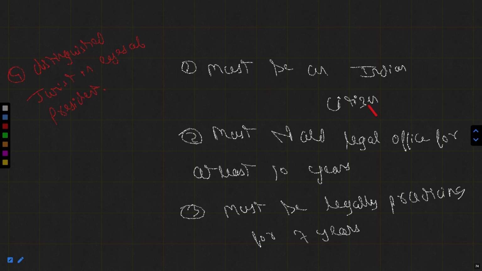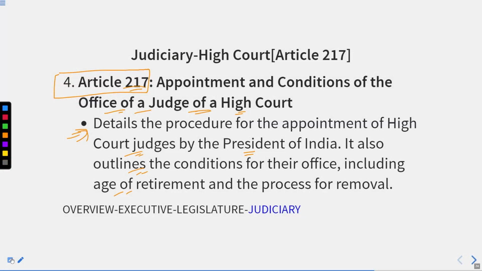Must be an Indian citizen, must hold a legal office for at least 10 years, must be legally practicing for 7 years as an advocate or whatever, and must be a distinguished jurist in the eyes of the President. If the person fulfills these conditions, he or she could be appointed as a High Court judge.